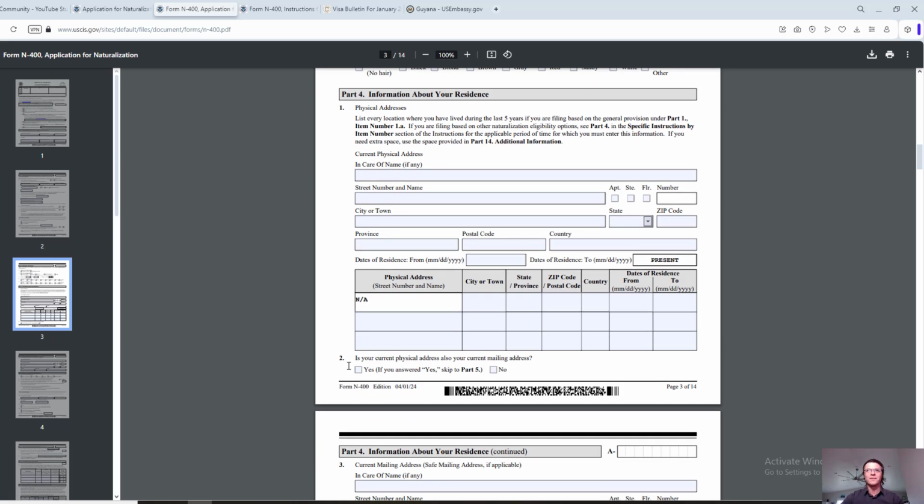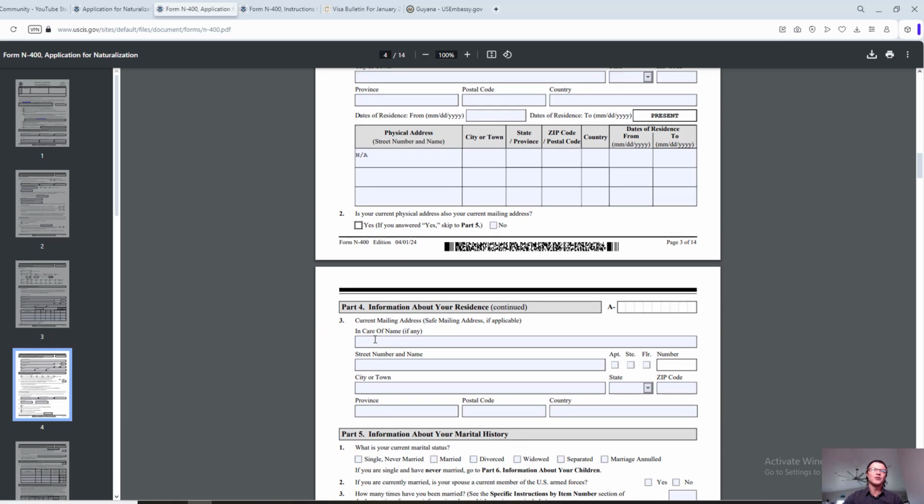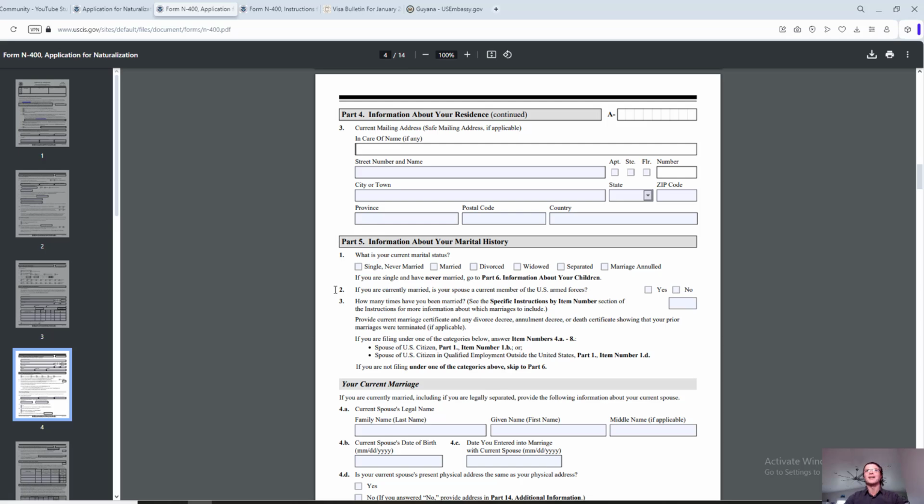All right, moving further. Number 2, is your current physical address also your current mailing address? Most of the time it's going to be yes. But just in case your mailing address, where you are actually receiving the mail, is different from where you're living, here's an option for you to say no, and then fill in your current mailing address. If it's the same, you can just put not applicable, just to be on the safe side. Doesn't cost anything, doesn't take much time.